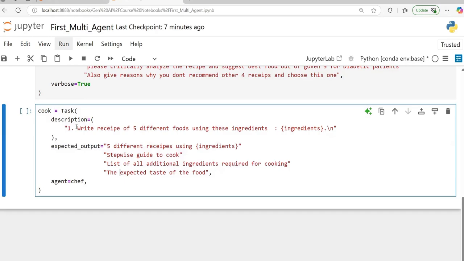If you see, write recipes of 5 different foods using these ingredients. Expected output is 5 different recipes, a stepwise guide to cook, a list of all additional ingredients, and the expected taste of the food. Everything is given.